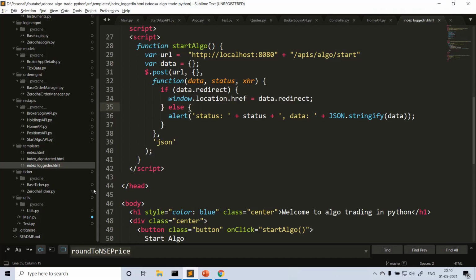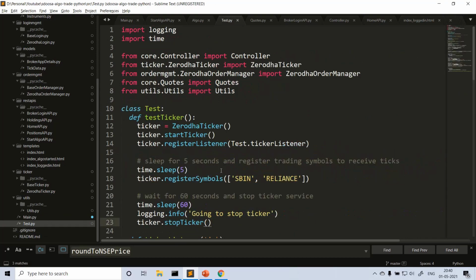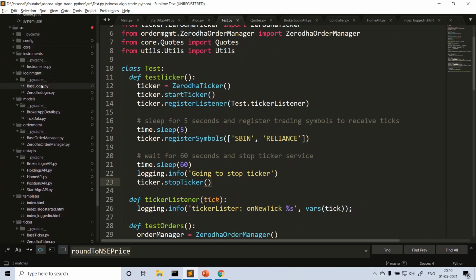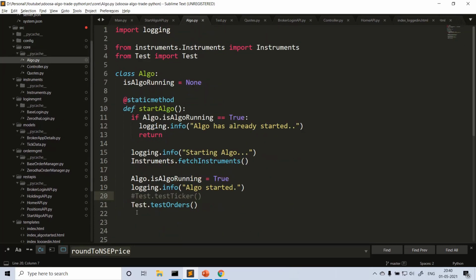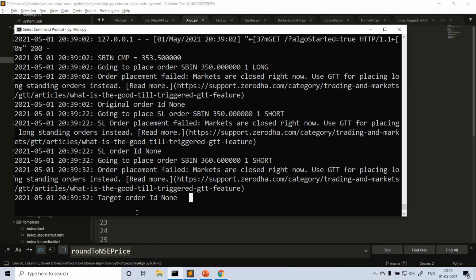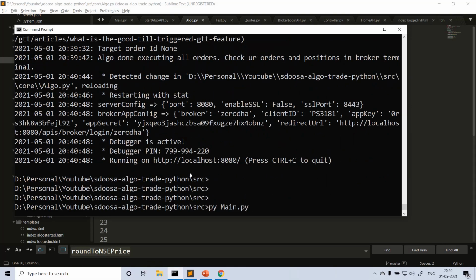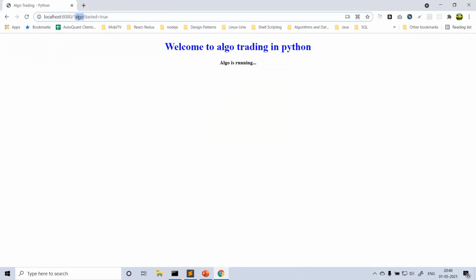Let me test the ticker also, so that I can complete everything and close this video. So we go to the test. Where is our algo core? Algo.py. I'm just commenting out this test orders. Let me test the ticker. Let me cancel the application. Okay, I'm running the app again. Let me go to the home page and log into the broker.